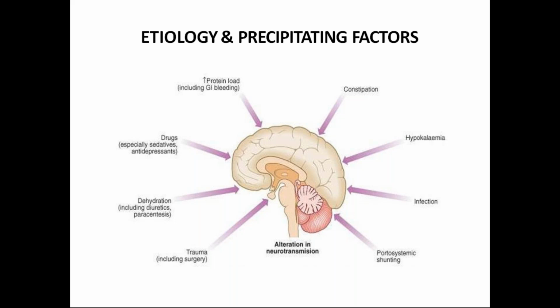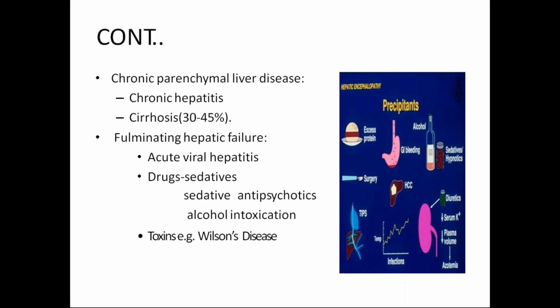Other causes that may lead to hepatic encephalopathy are constipation, hypokalemia, infections, portosystemic shunting, trauma, dehydration, or drugs, especially sedatives and antidepressants. Then chronic parenchymal liver disease, that is intrinsic liver disease like chronic hepatitis, cirrhosis, and fulminant hepatic failure because of acute viral hepatitis; drugs like sedatives and antipsychotics; alcohol intoxication; and toxins, for example Wilson's disease, that is, accumulation of copper.